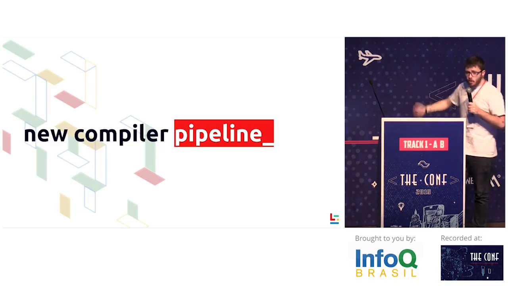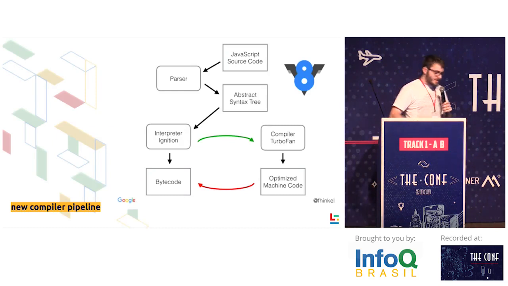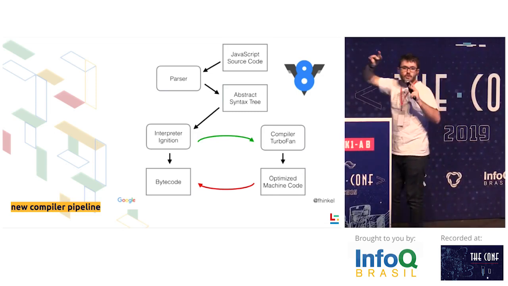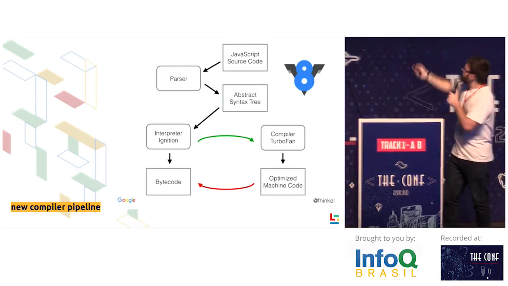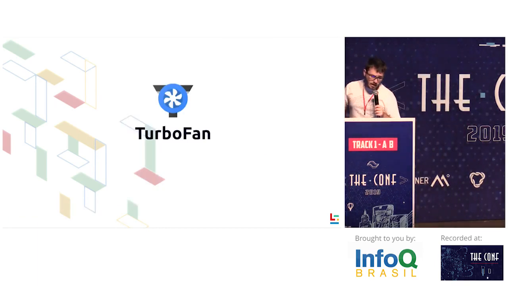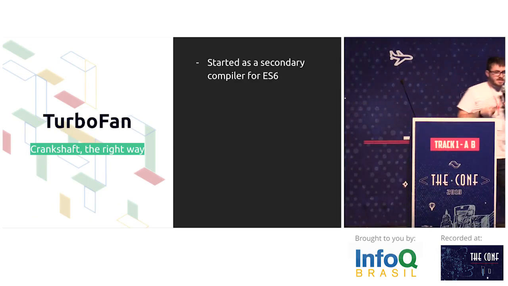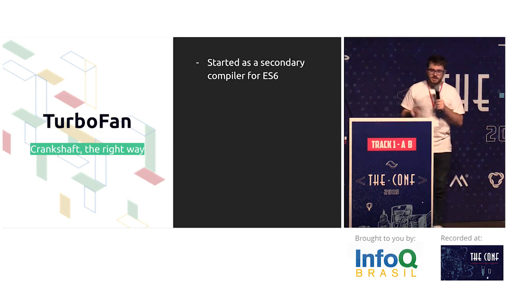So the new compiler pipeline is composed of two components as well, okay? It's this one. There is an interpreter called Ignition, and there is a compiler called Turbofan. Ignition is now the new Full-Codegen compiler. It compiles code to bytecode really, really fast and executes it. And then we have the Turbofan compiler, which is an optimizing compiler that replaced Crankshaft. Turbofan was actually created to handle ES6 syntax because Crankshaft did not implement the full ECMAScript syntax. So we could not actually handle ES6 for optimizations.